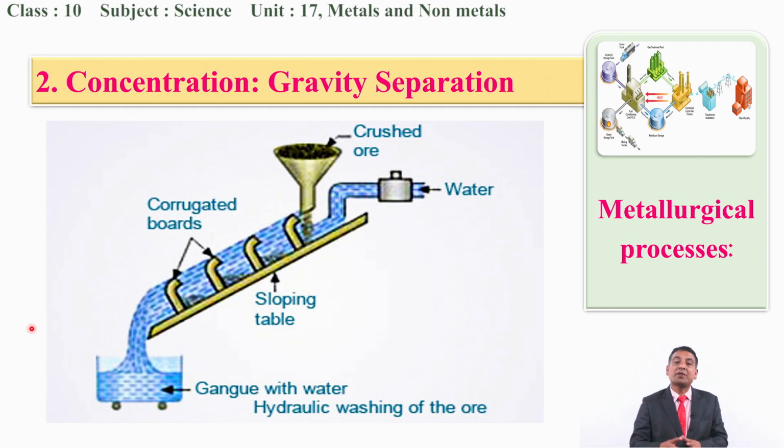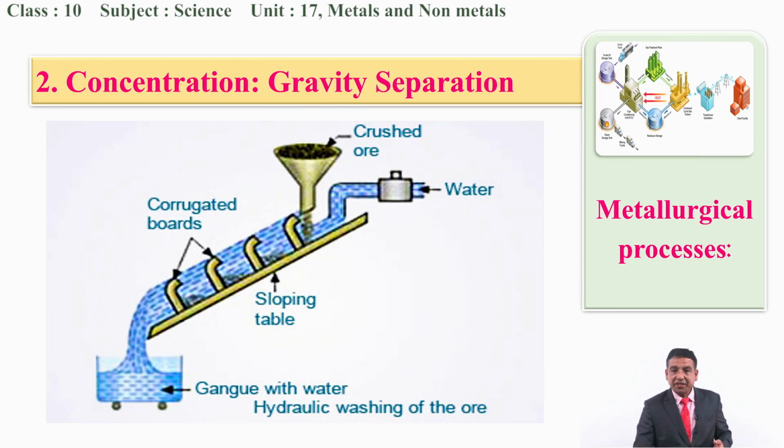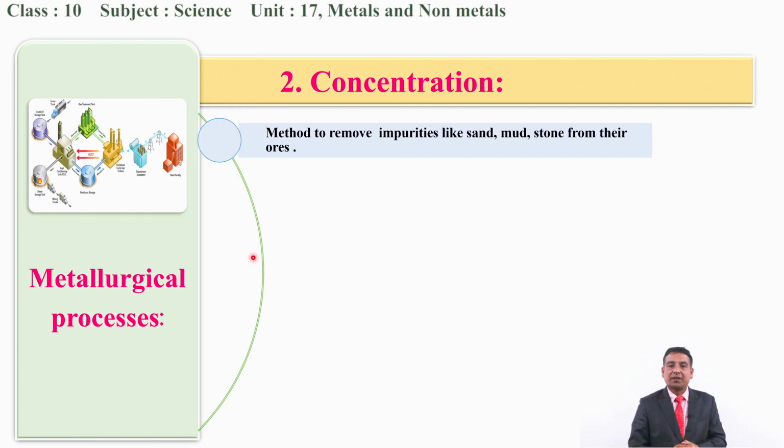The next metallurgical process of concentration is gravity separation. In industries, in the crusher, we can see this type of mechanism, in which the crushed ore is fed through the hopper here and goes downward. Then the heavy particles go downward, and the lighter particles are separated through these corrugated beads.